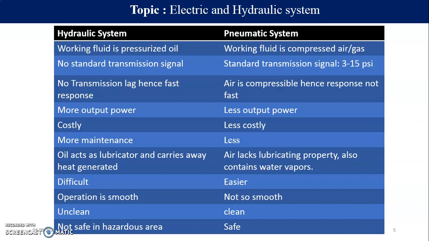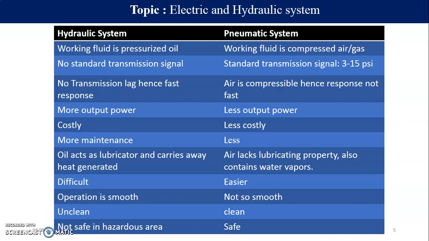Now this is an unclean system, hydraulic, and pneumatic is clean because the air can be directly vented to the atmosphere and there is no leaking part. Even though air is leaked, it is not going to make your atmosphere unclean. Is it safe in a hazardous area? In a pneumatic system, as we say that it is only air, so it is safe to use in hazardous areas. But if we are using pressurized oil in a hazardous area and it is very hot, and if there is some fire strike, it can directly damage everything. Okay, so it is not safe in a hazardous atmosphere.